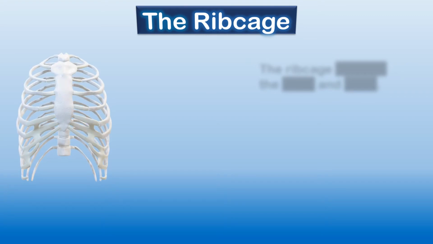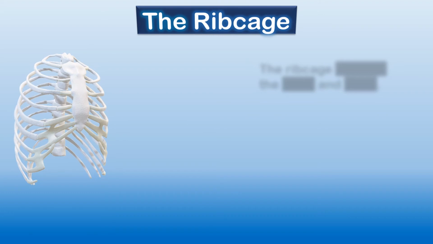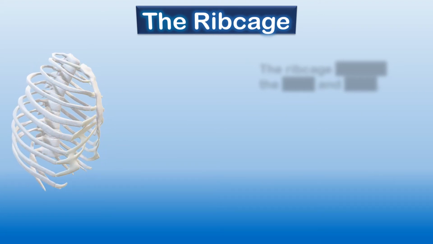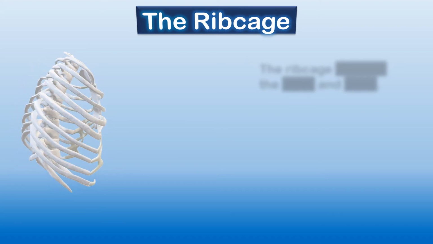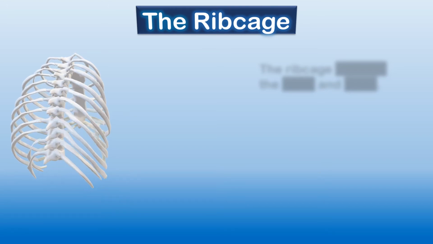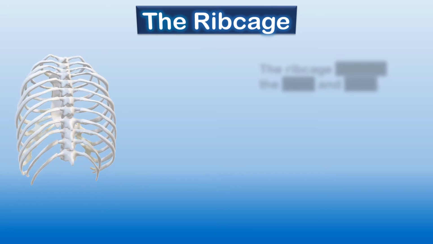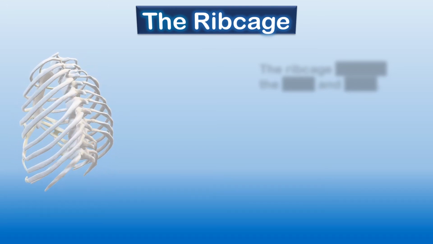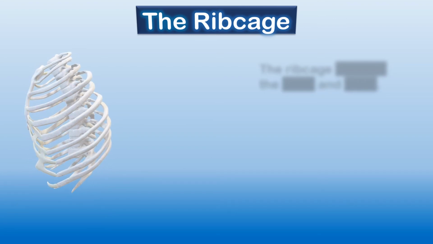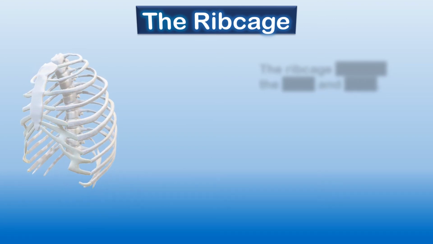Now, after the backbone, the rib cage. What is this cage? This cage is formed by ribs. Yes, children. Basically, there are 12 pairs of bow-shaped ribs, okay, which form a cage in our body, which encloses the heart and the lungs.